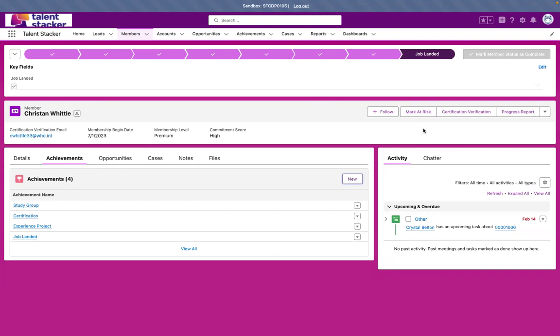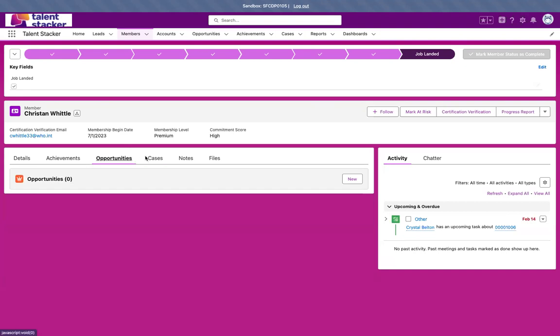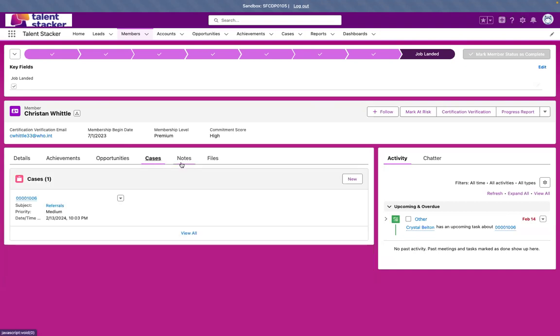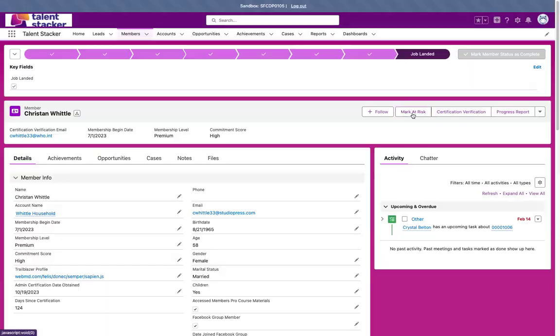So one feature that I would like to point out here in the organization, outside of opportunities and cases, the usual features in Salesforce, is that we do have an at-risk feature here. If there is a member who is at risk of not completing or not finishing this program to the necessary required level, we can go ahead and mark them as at risk.